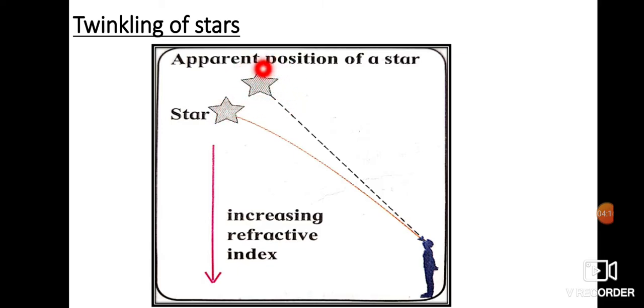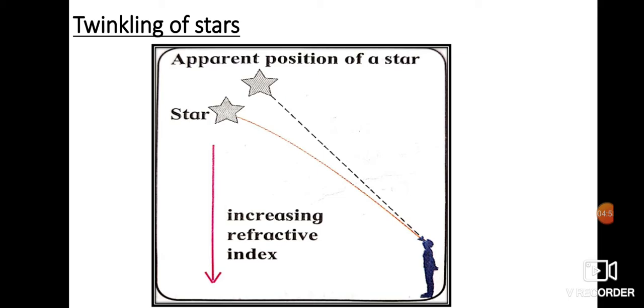But this apparent position also keeps on changing because, due to temperature and other factors, the density of the air keeps on changing. When the density of the air keeps changing, the refractive index also keeps changing. Because of this, the refractive index of air keeps changing continuously, and the position and the brightness of the star also keep changing continuously, and we say that the star appears to be twinkling.